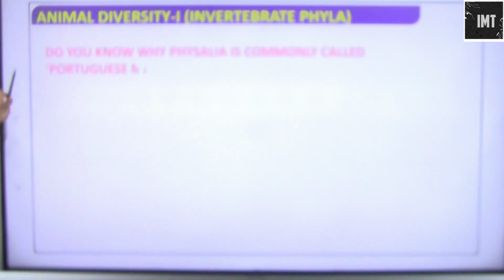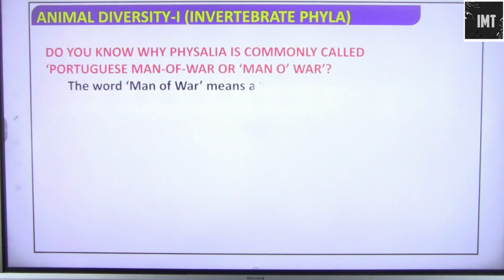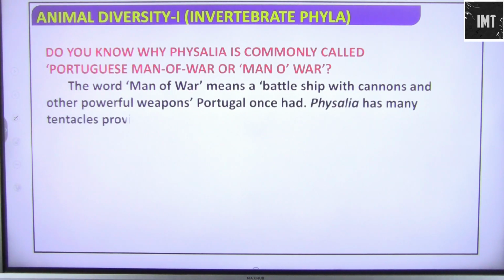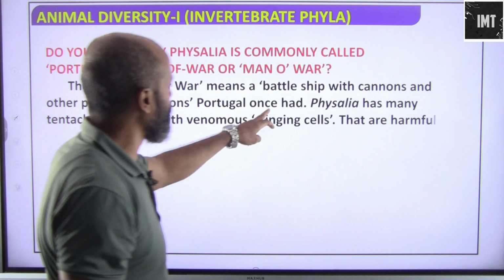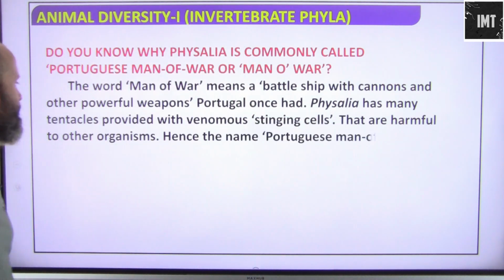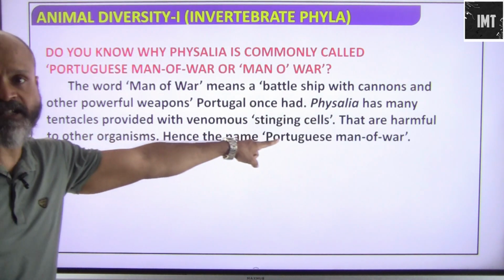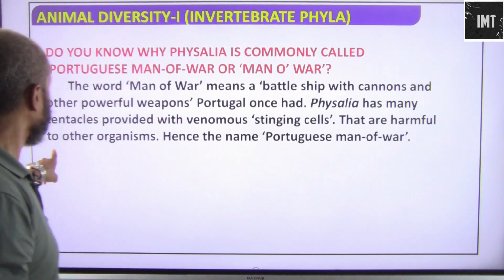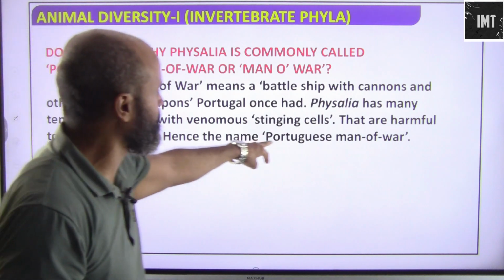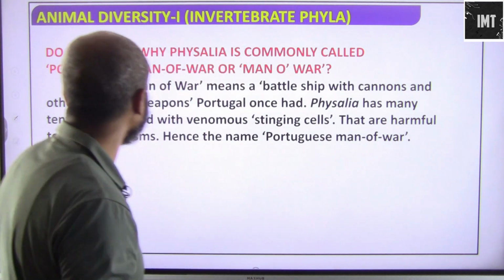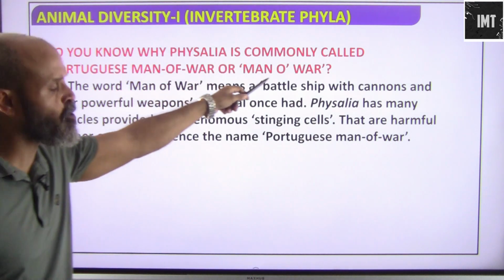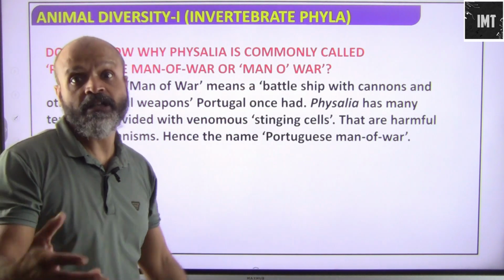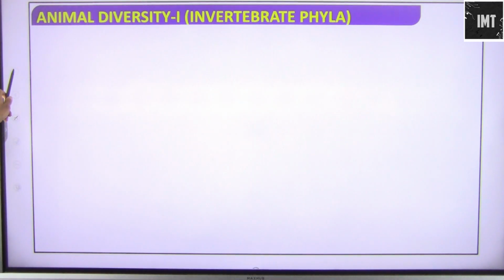Do you know why Physalia is commonly called Portuguese man of war or man of war? The word man of war means a battleship with cannons and other powerful weapons, which Portugal once had. Physalia has many tentacles provided with venomous stinging cells. As we know, they have cnidocytes, which are stinging cells harmful to other organisms, hence the name Portuguese man of war. Physalia has quite a number of tentacles which excrete poisonous substances.